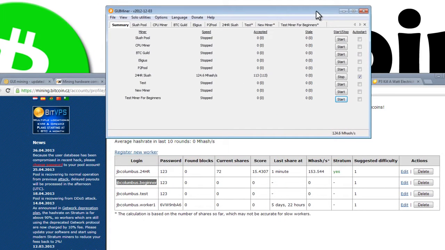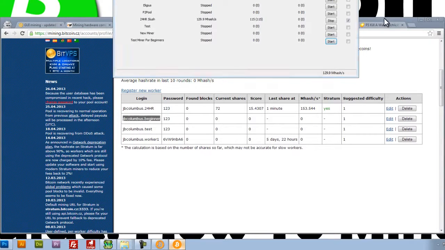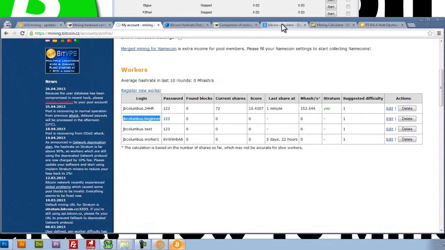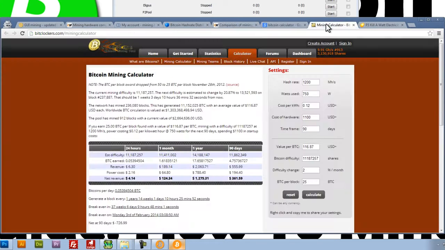So the next thing that you should do is let's try and figure out how much money we're going to make with this speed. And how we do that is we use a Bitcoin mining calculator. So I'm going to take this number here, 130 mega hashes per second, and go to this Bitcoin calculator that I found that I like. That's great. I'm also going to include this link in the video description. Go ahead and click on it.